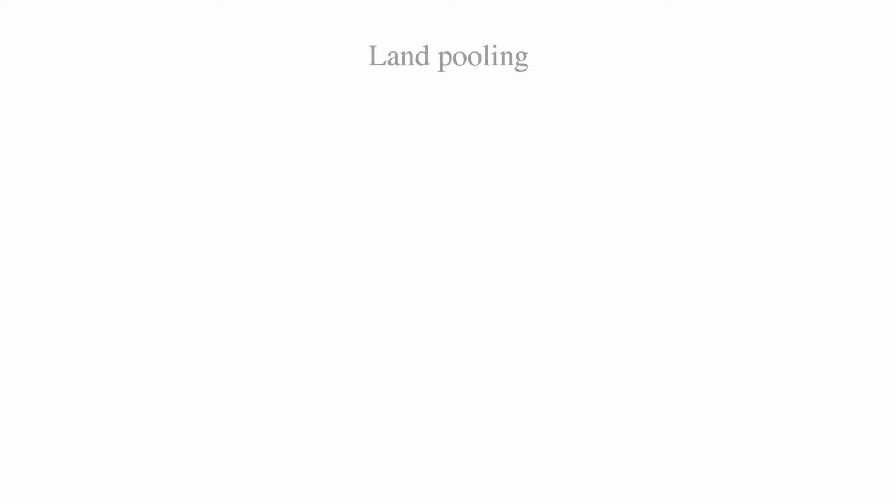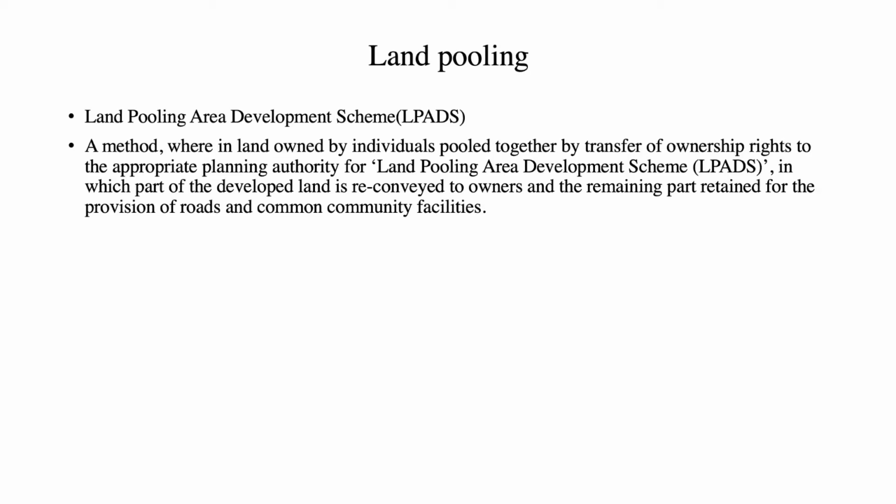Land pooling. Land pooling area development scheme. A method wherein land owned by individuals is pooled together by transfer of ownership rights to the appropriate planning authority for a land pooling area development scheme, in which part of the developed land is reconveyed to owners and the remaining part is retained for the provision of roads and common community facilities.